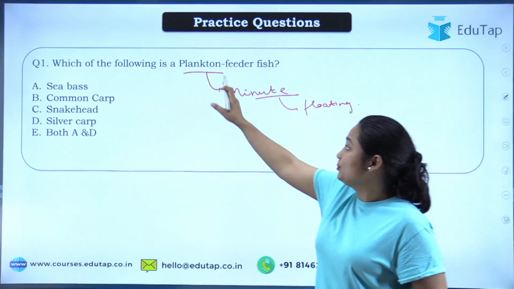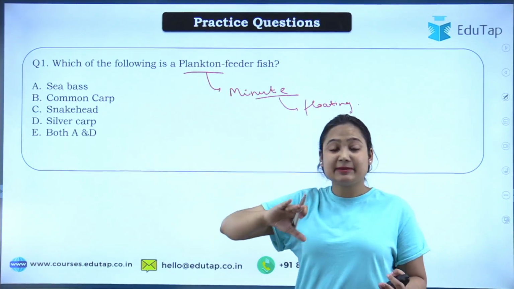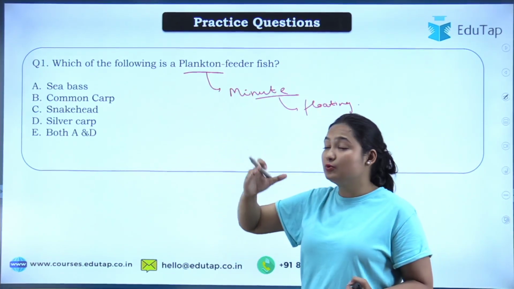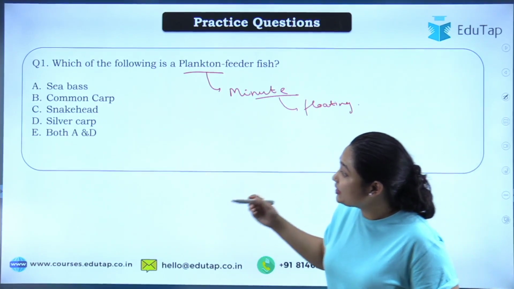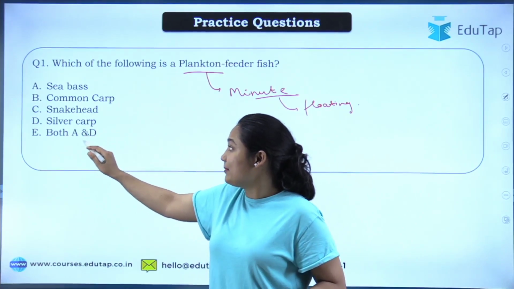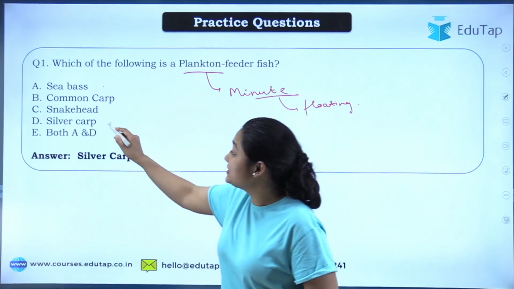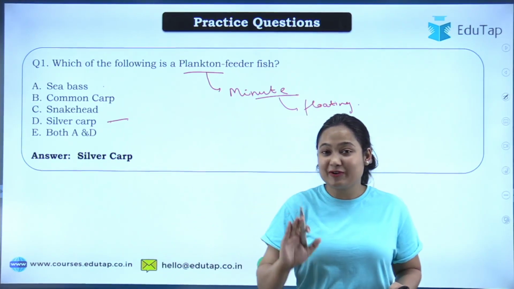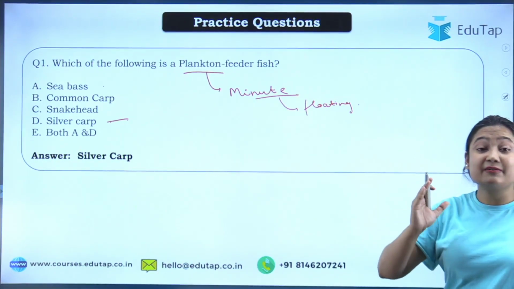These can be zooplankton, that means of animal origin, or phytoplankton, those that do photosynthesis and are of plant origin. Among the options, sea bass, common carp, snakehead, silver carp, and both A and D, that is sea bass and silver carp, your correct answer will be silver carp, and I have seen most of you have given the correct answer.